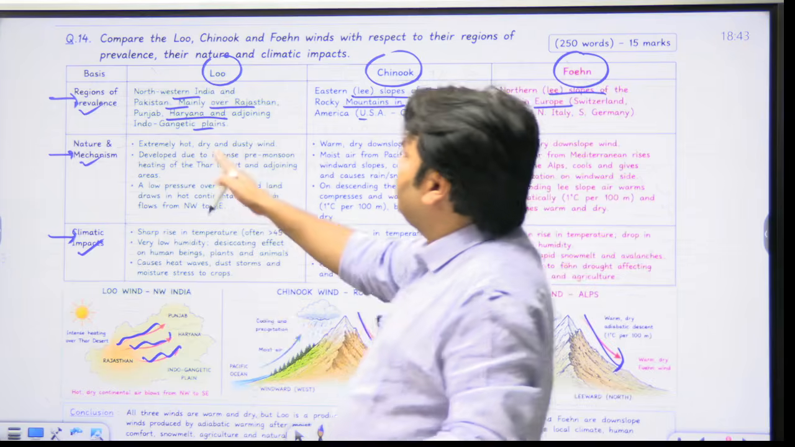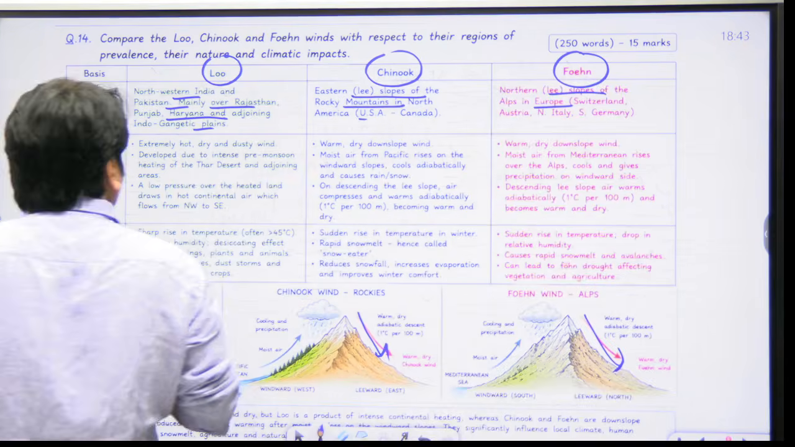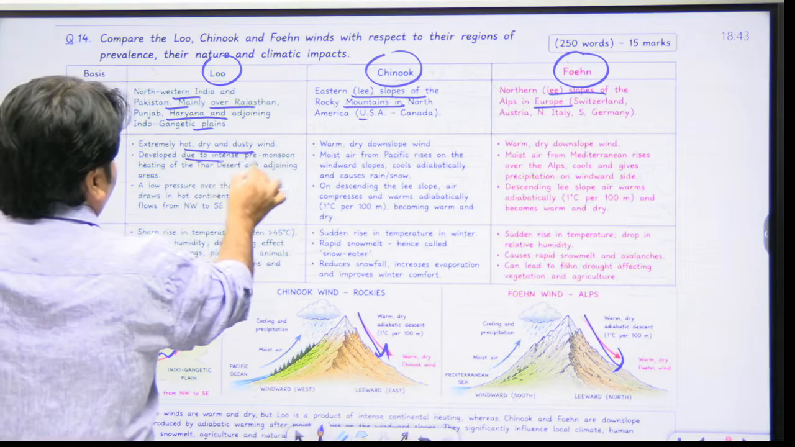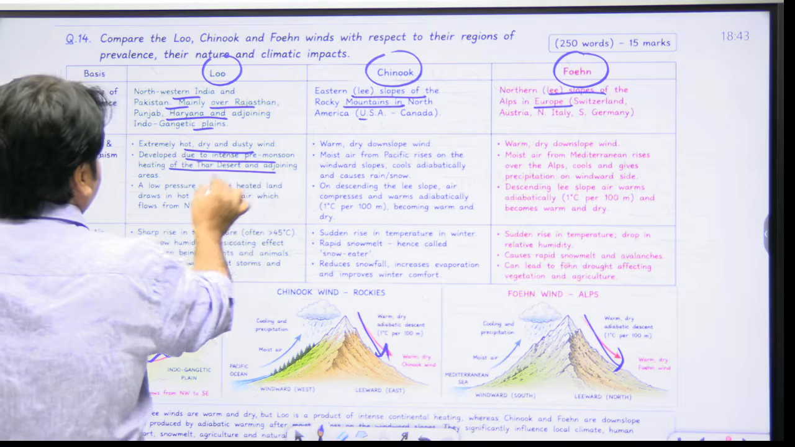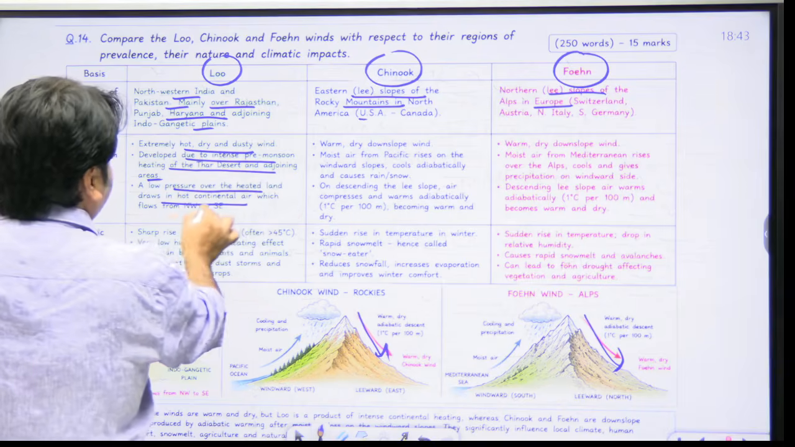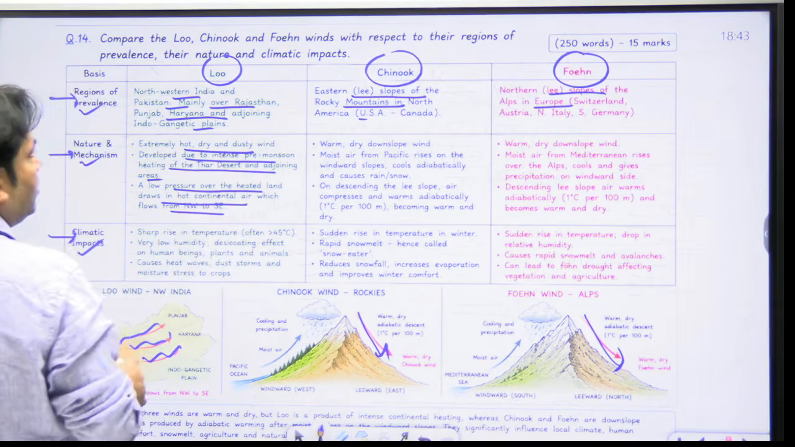Nature and mechanism: when we explain the nature and mechanism of Lu, we can write extremely hot, dry and dusty wind developed due to intense pre-monsoon heating of the Thar Desert and adjoining areas. A low pressure over the heated land draws in hot continental air which flows from northwest to southeast.